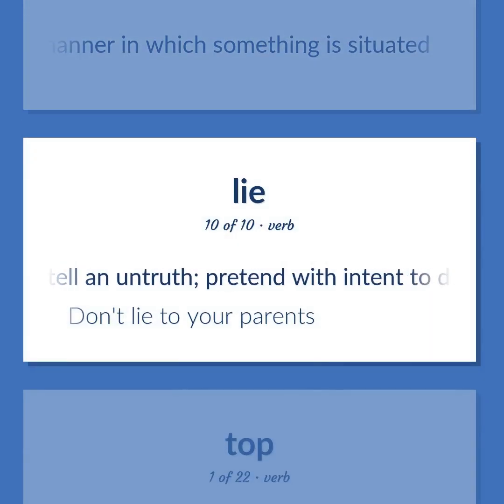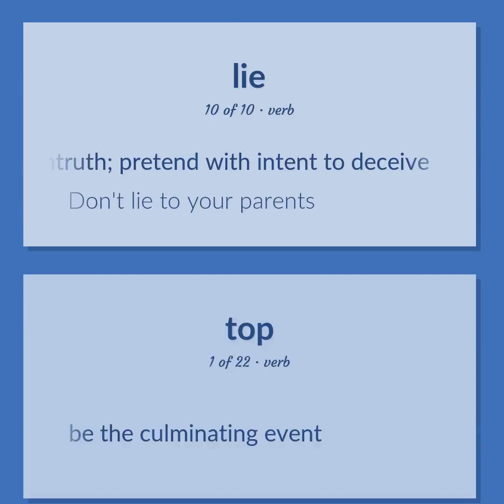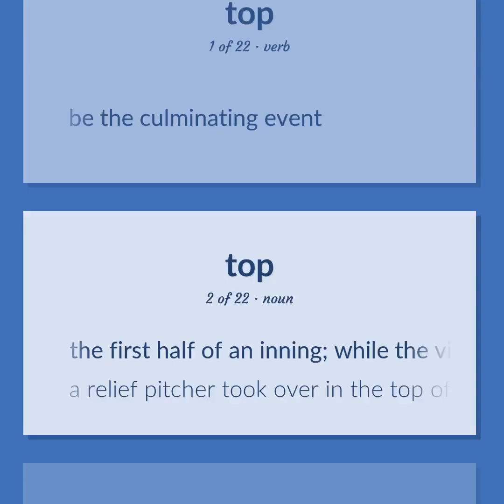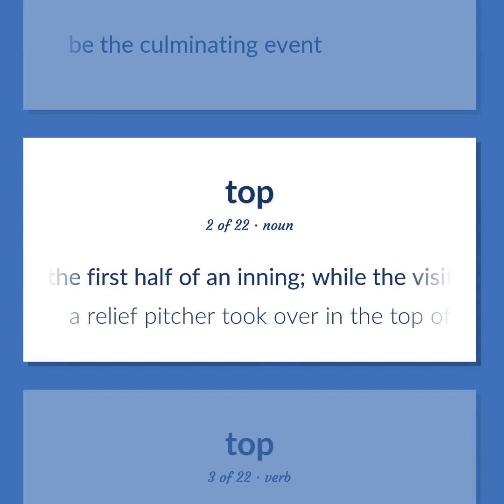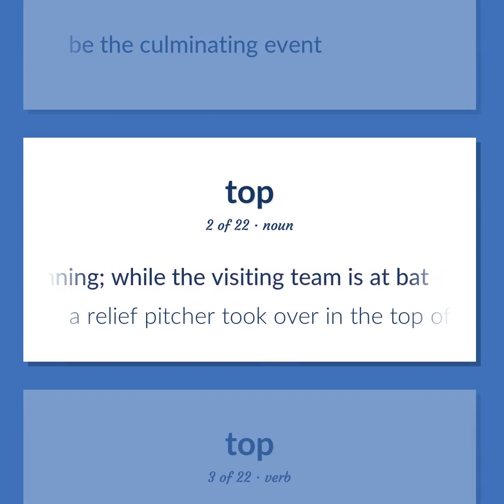Tell an untruth. Pretend with intent to deceive. Don't lie to your parents. Be the culminating event. The first half of an inning, while the visiting team is at bat. A relief pitcher took over in the top of the fifth.